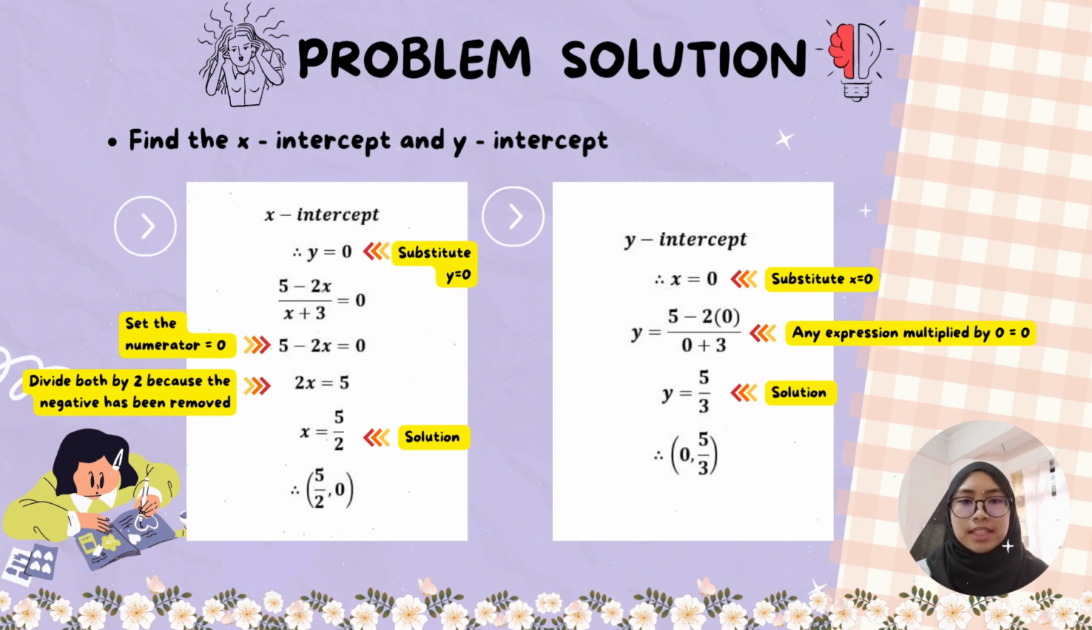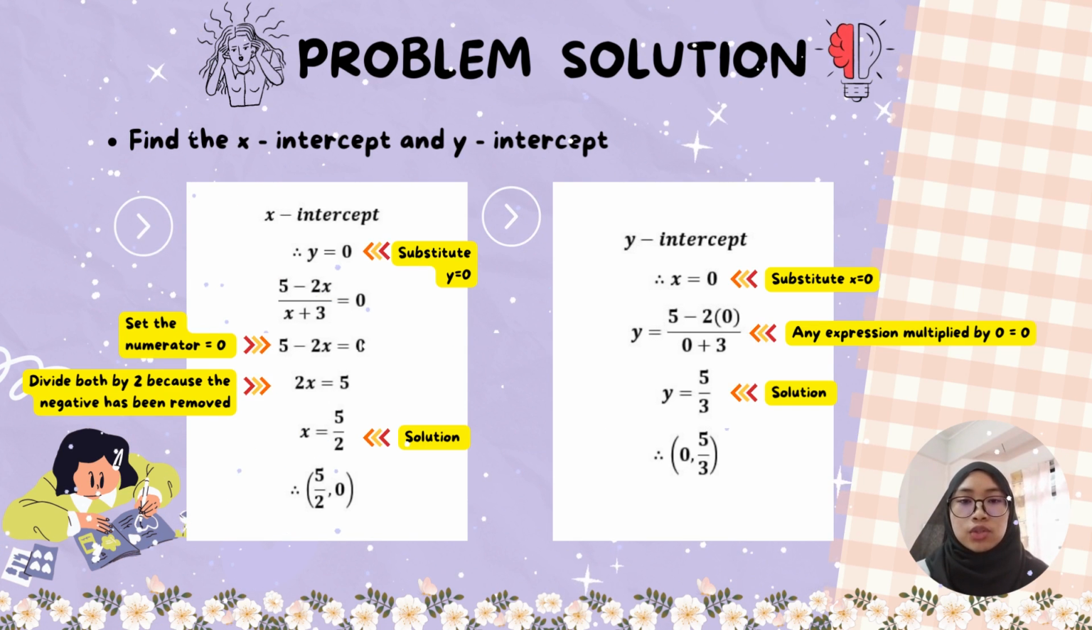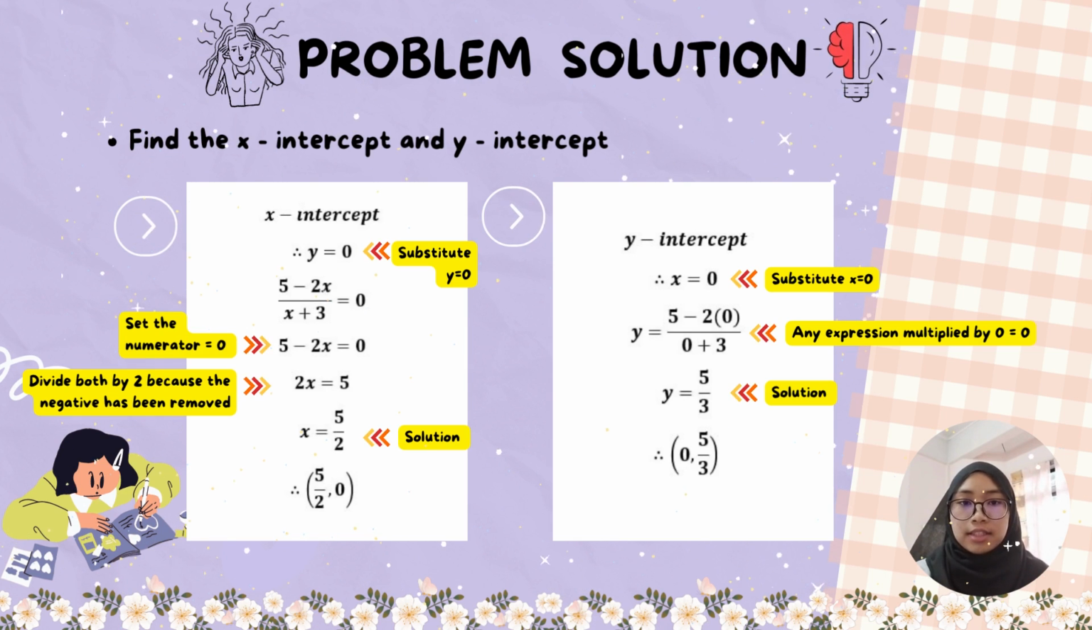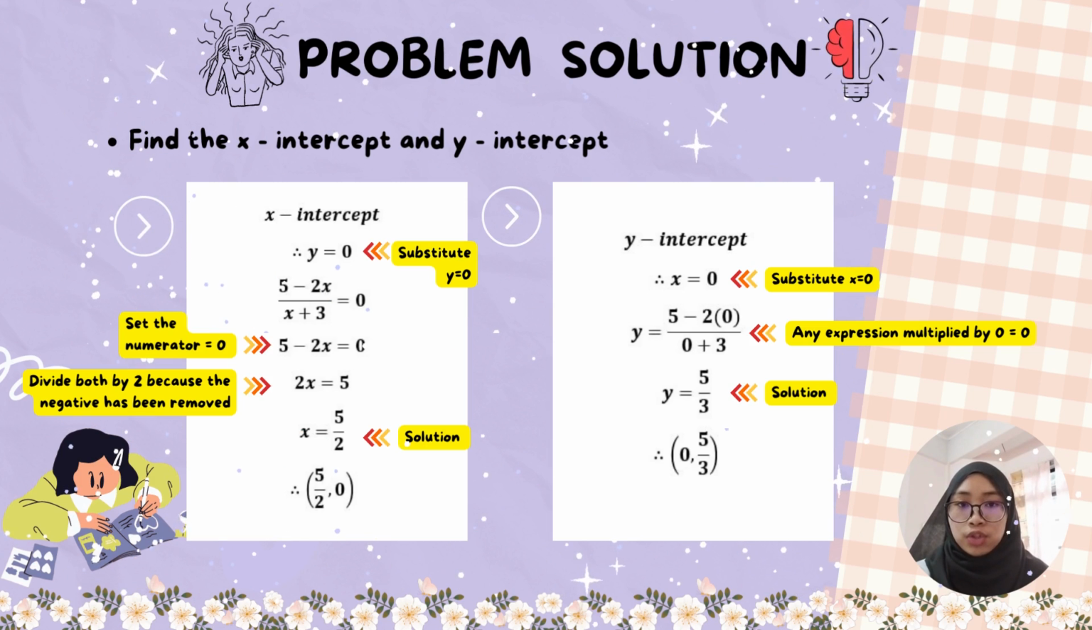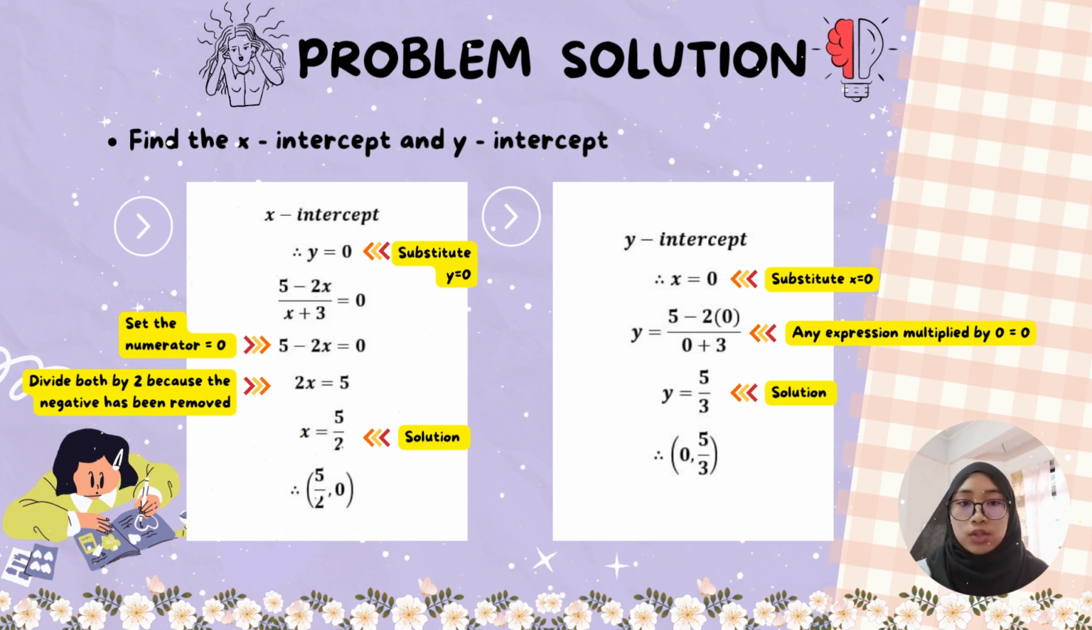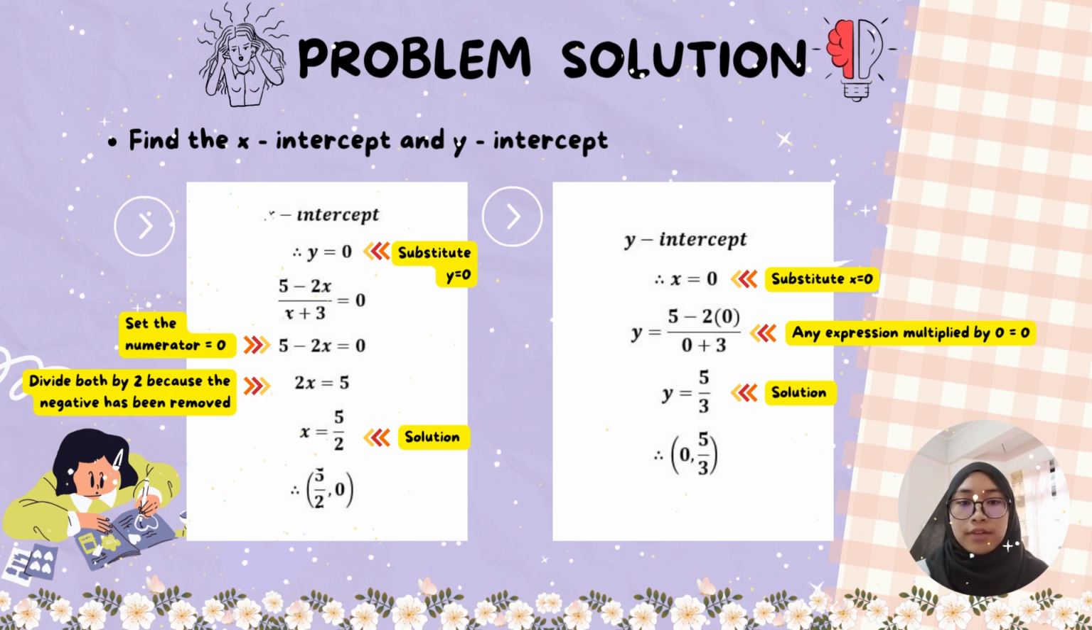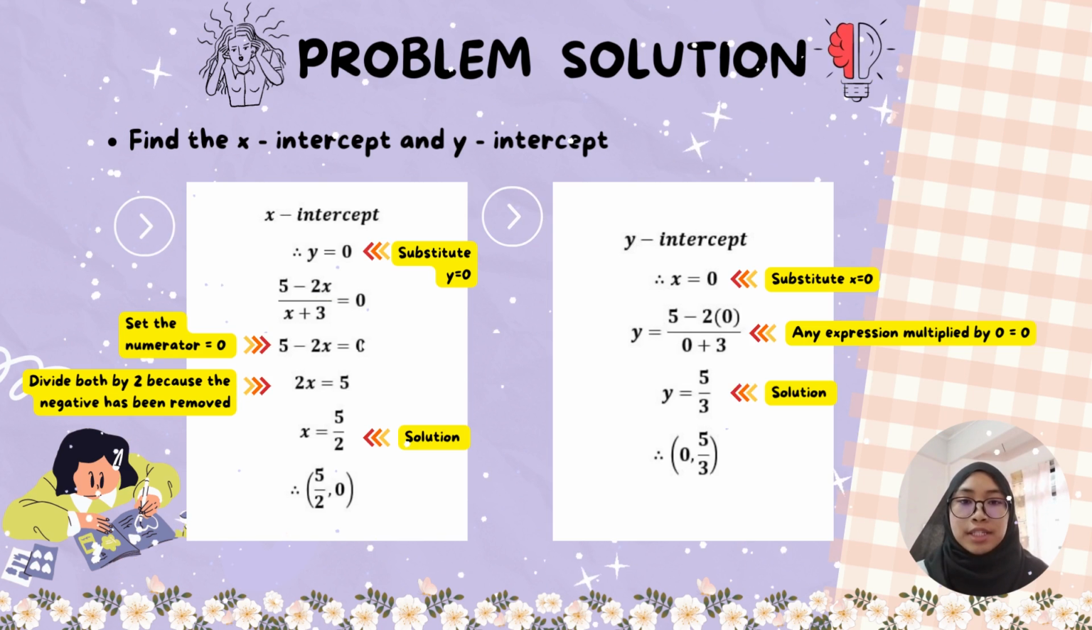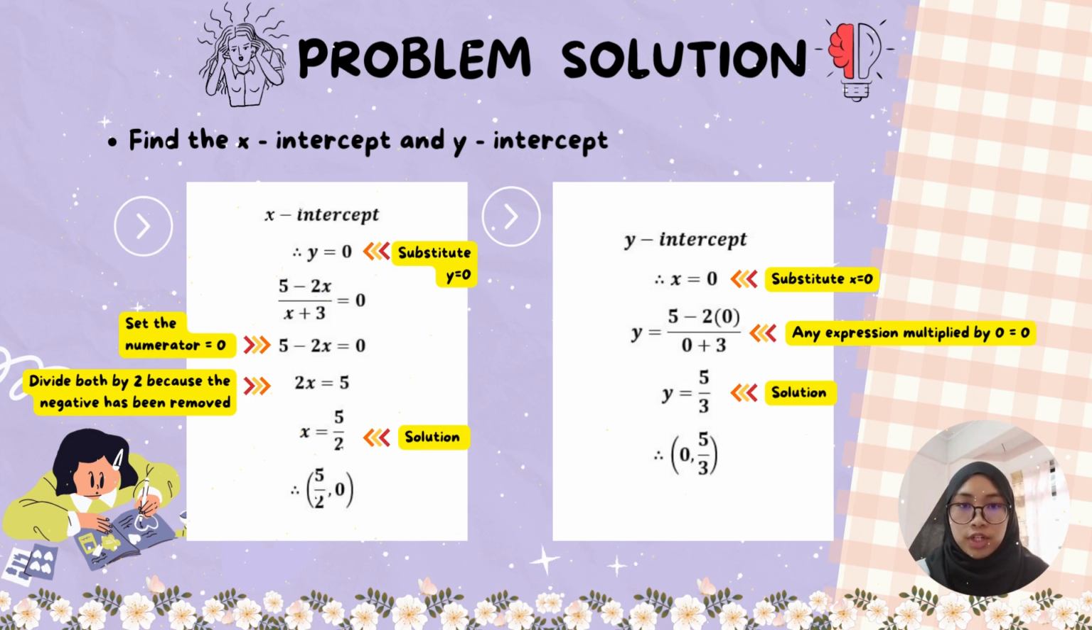But to find the y-intercept, we need to assume that x is equal to 0. Next, you need to change the value of x to 0. Then solve the equation as usual to find the y value. As the result, we got that y is equal to 5/3 and the coordinate is (0, 5/3).